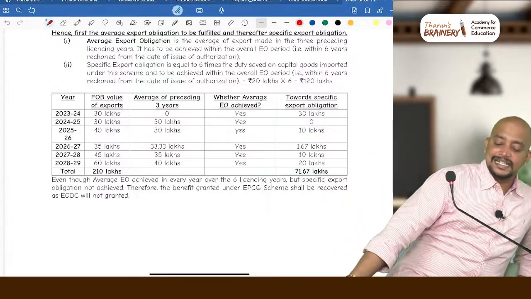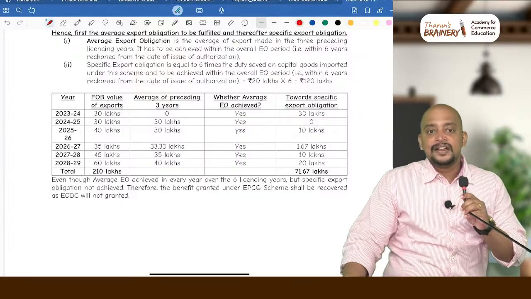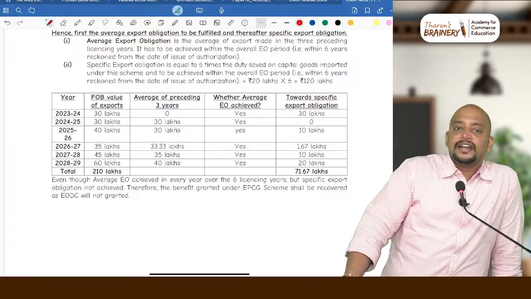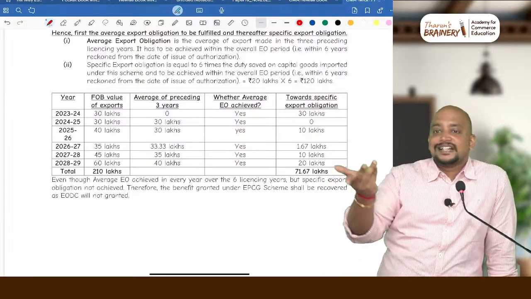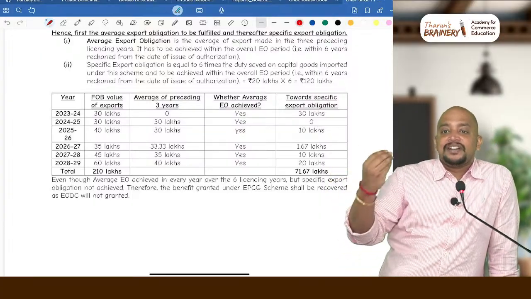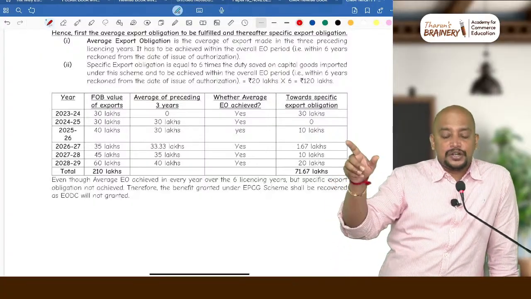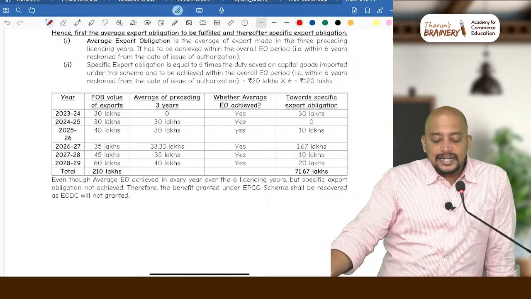Next year export 30. What is the average? Average of the preceding 3 years? 30. Why? With 1 year of data, that itself is the average. So means you have achieved the average export obligation. Anything towards specific export obligation? No. 0. Then third year 40 lakhs.